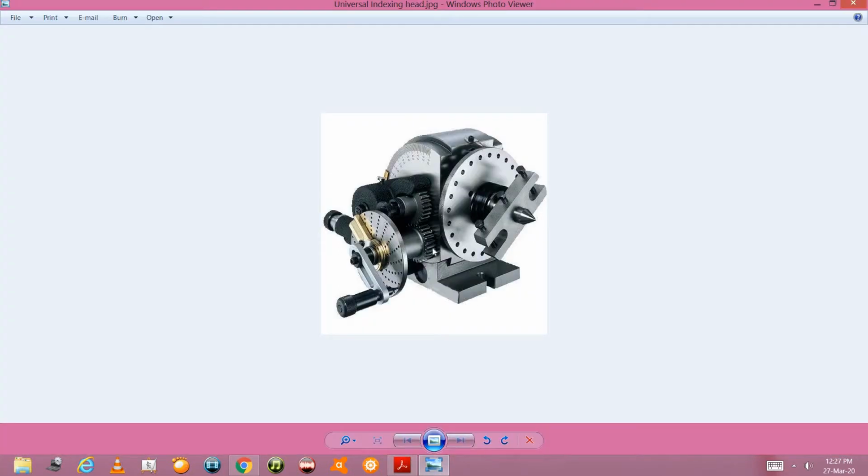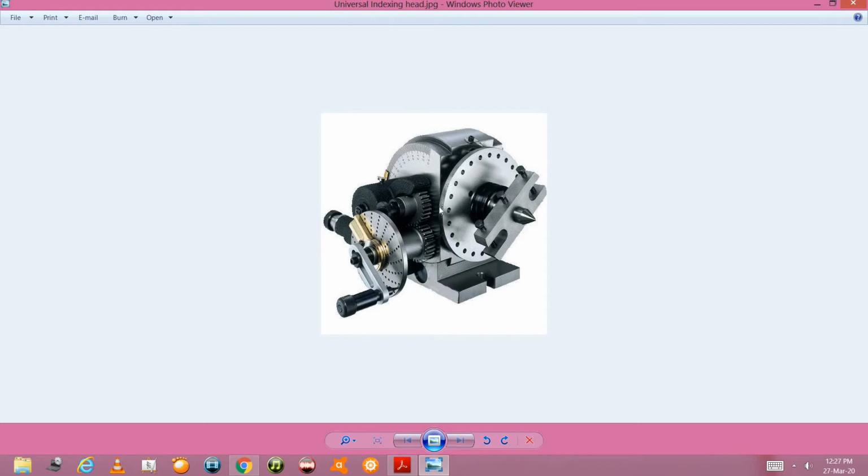This is nothing but the real model of the universal indexing head. Over here you can see the crank, which will ultimately be rotated by means of this particular handle or lever. At the end of the lever there will be a pin which will ultimately be fitted into this particular indexing plate. So wherever you want to fix this pin, it will rotate the indexing plate by means of the crank, or you can say crank lever.